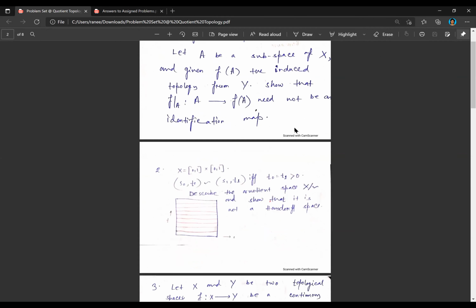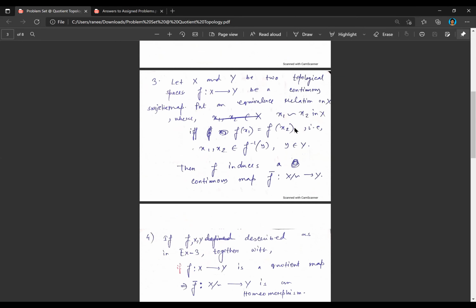I think it will be better for us to start with problem number 3, which I remember Purvita emphasized in the last meeting to prove, because the universal property of the quotient topology is really important for us to know well, because it's the building block of the quotient topology.